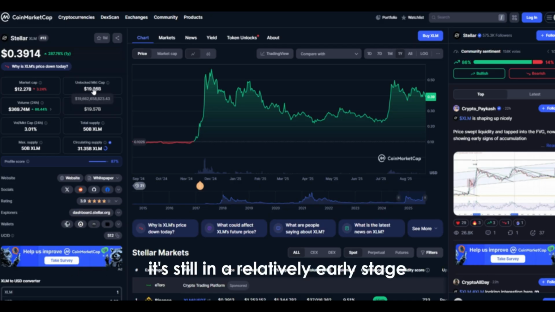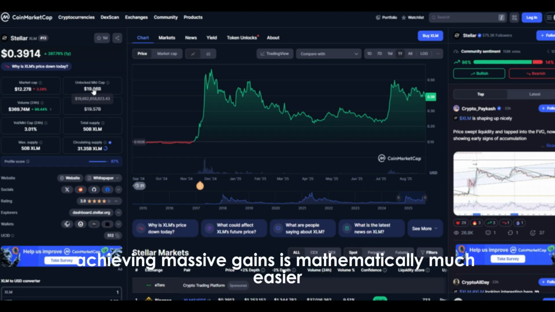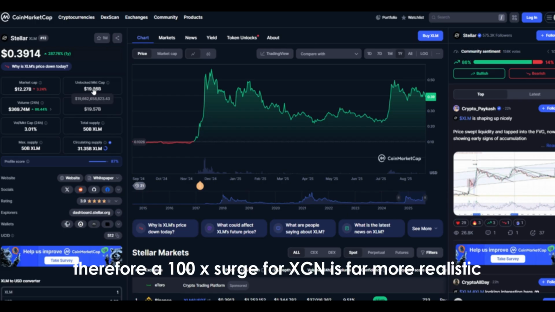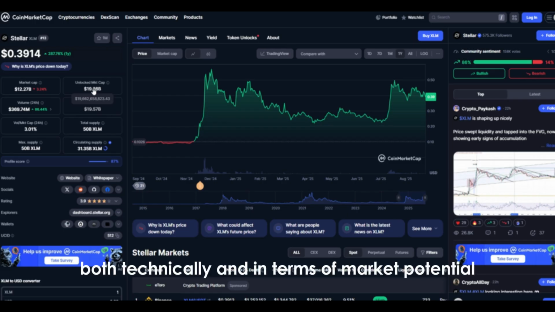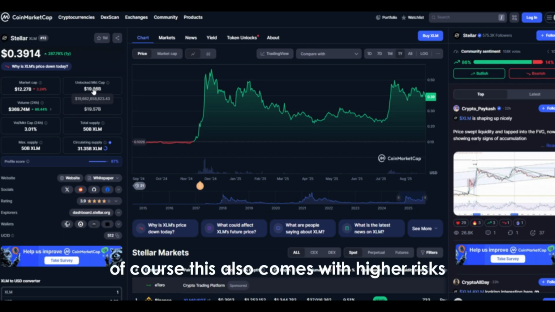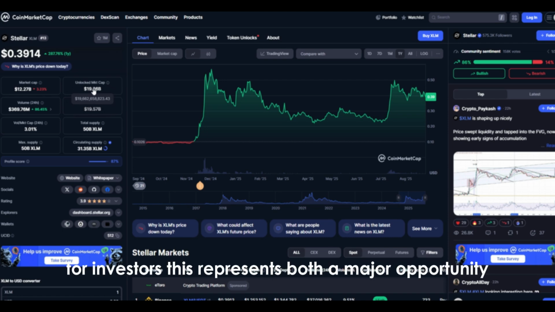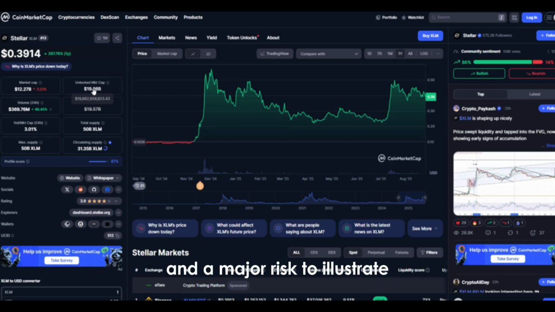It's still in a relatively early stage, and due to its low market cap, achieving massive gains is mathematically much easier. Therefore, a 100x surge for XCN is far more realistic both technically and in terms of market potential. Of course, this also comes with higher risks. Lower market cap projects are more volatile and experience sharper pullbacks during downturns. For investors, this represents both a major opportunity and a major risk.